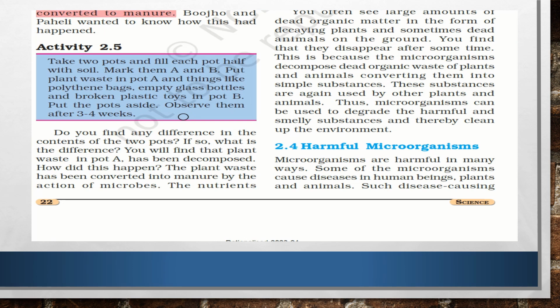So what is the role of microorganisms? It is breaking down many plant and animal wastes and producing biogas as a byproduct, and biogas is used for cooking and lighting the house, especially in remote areas and villages.